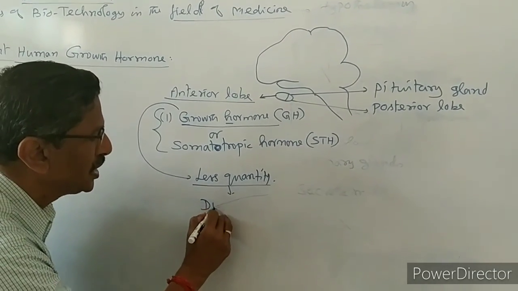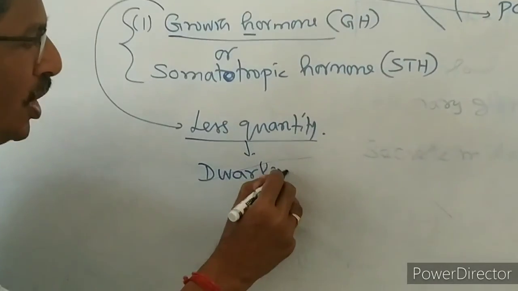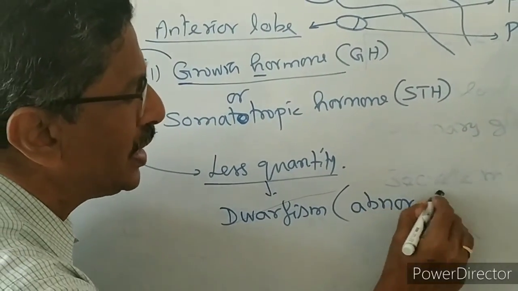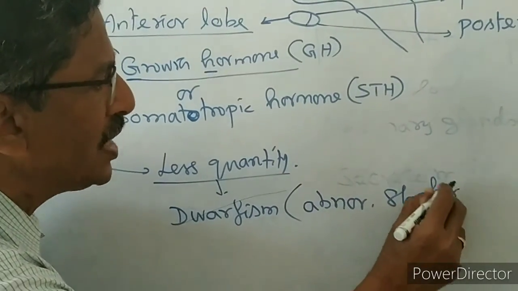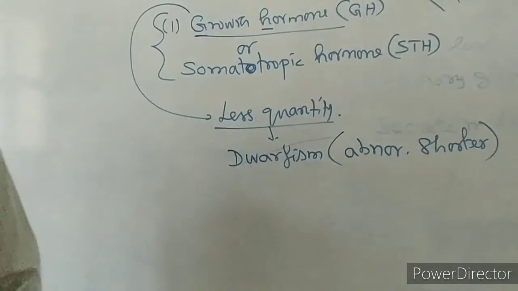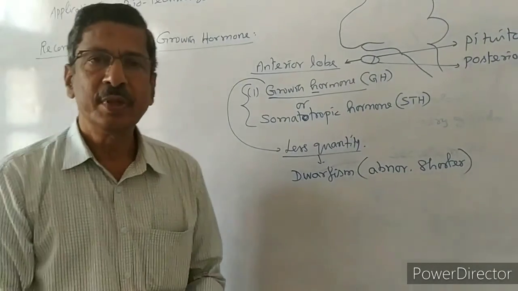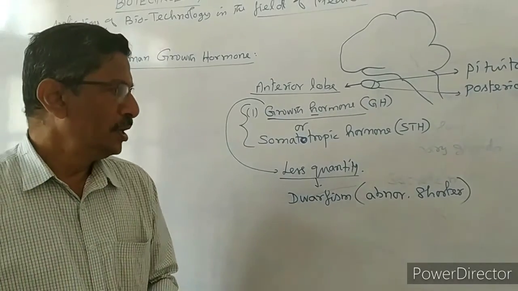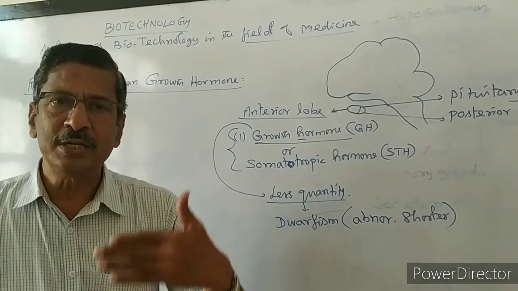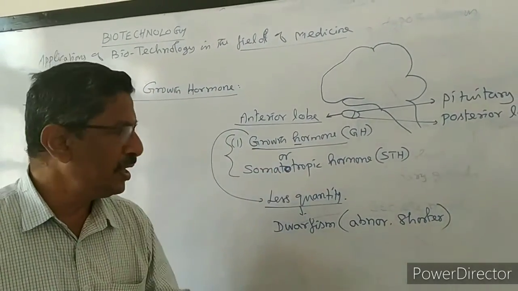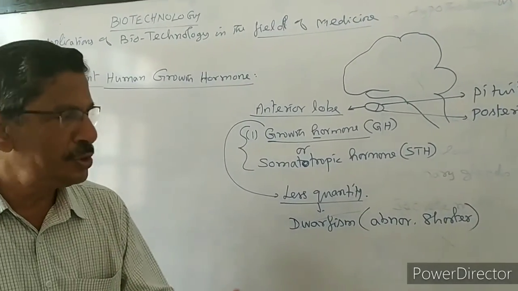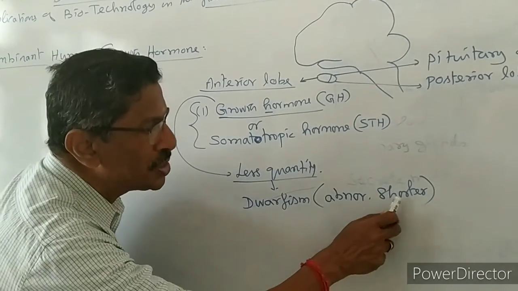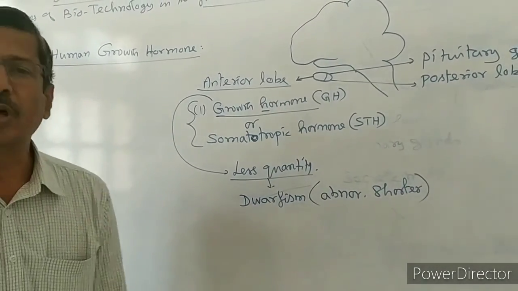What is that term? Dwarfism. Dwarfism means the individual is abnormally shorter. Age is increasing for the child, but the height is not increasing. Even when they reach adulthood, 20, 21, 22, 25, 30, their height will be 1.5 feet to 2 feet. They are not normal in height. That abnormally shorter condition is called dwarfism.